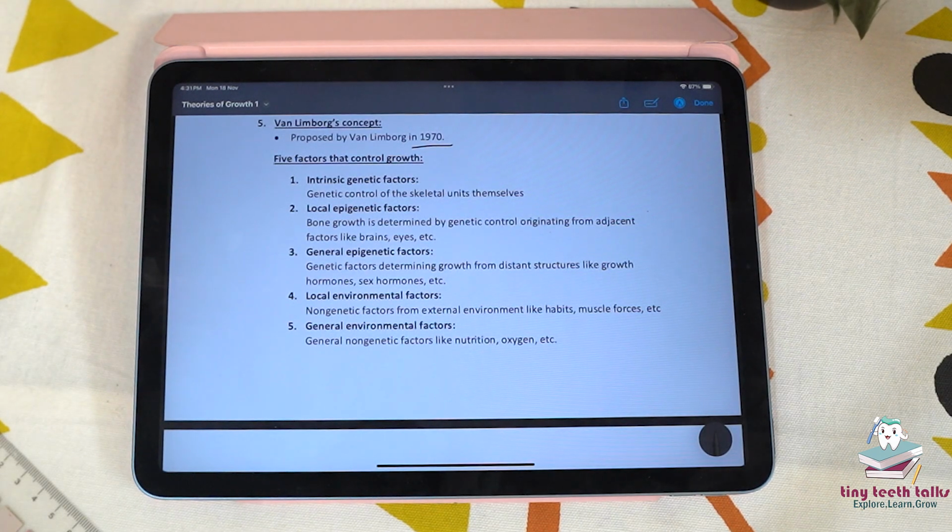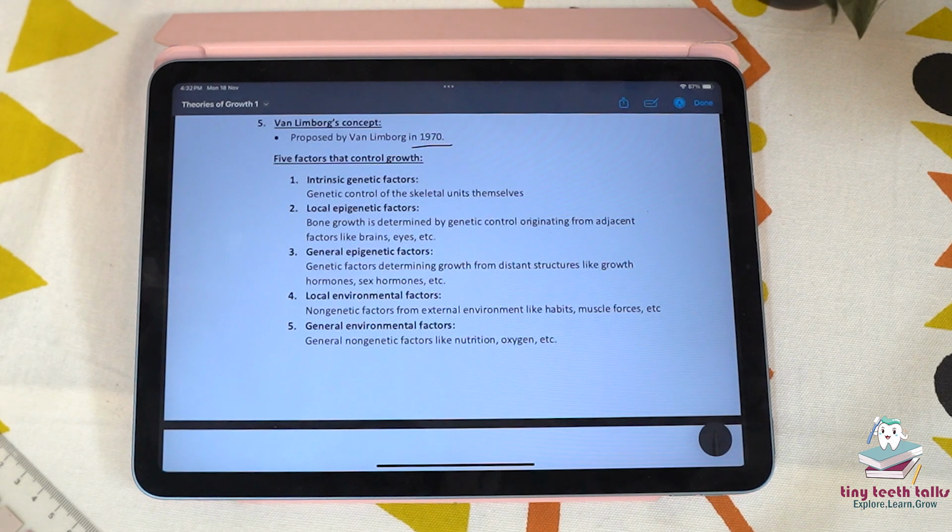Local epigenetic factors. Bone growth is determined by genetic control originating from adjacent factors like brain, eyes, etc. Epigenetic changes mean they are the modifications that affect gene expression without altering the DNA sequence. Then general epigenetic factors. Genetic factors determine growth from distant structures like growth hormones, sex hormones, etc. So these are the broader epigenetic influences that can affect the gene expression across the entire organism. So these hormones affect the entire organism.